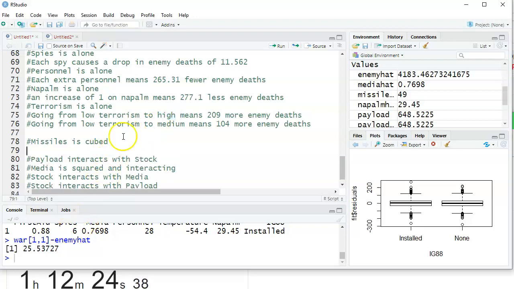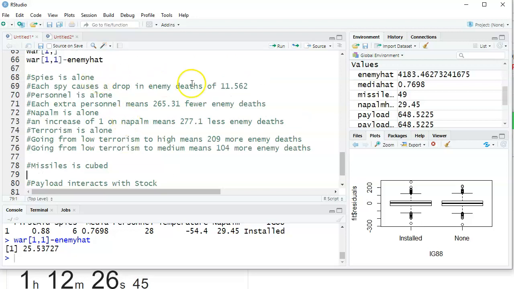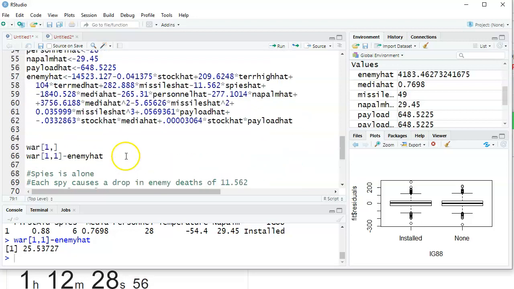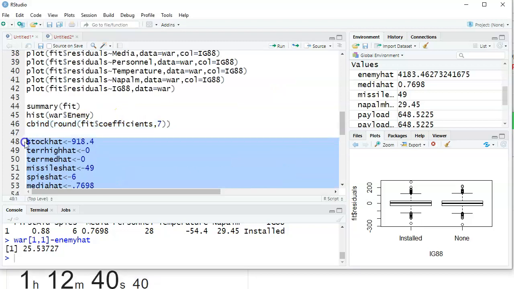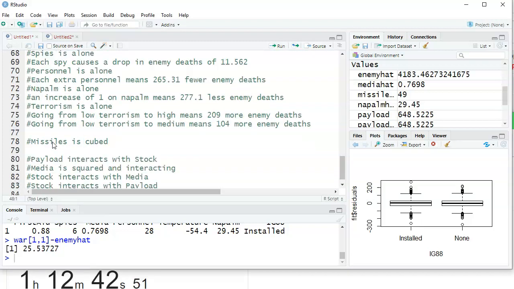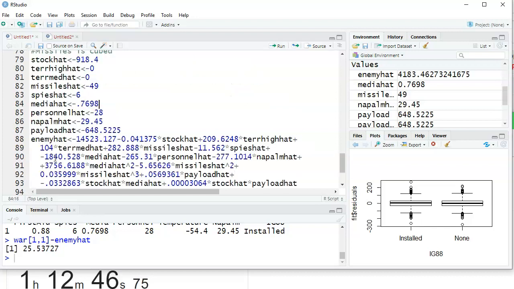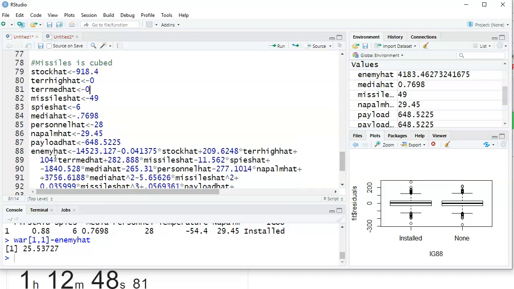Missiles is cute. So I've run out of ones so easy that all I need is a sentence. Now I'm definitely going to need a graph. So I'm going to start by taking all my hat stuff. Let's come down here where we were wanting to talk about missiles. And the values of the other things, they don't really matter. The value of missiles matters right here. What's the range on missiles?